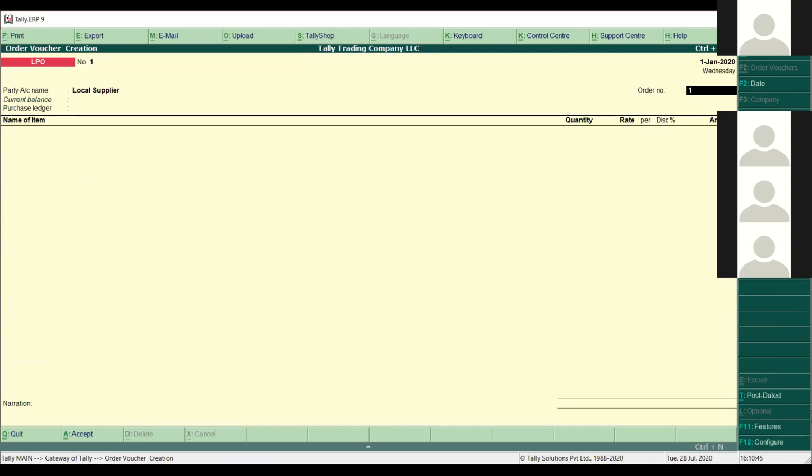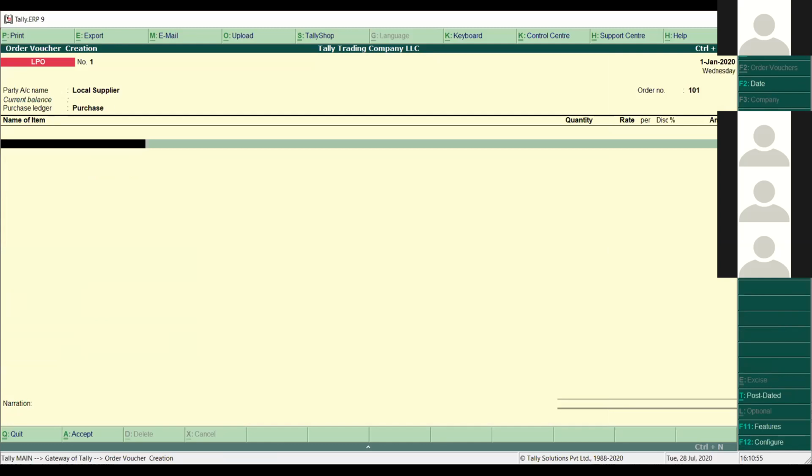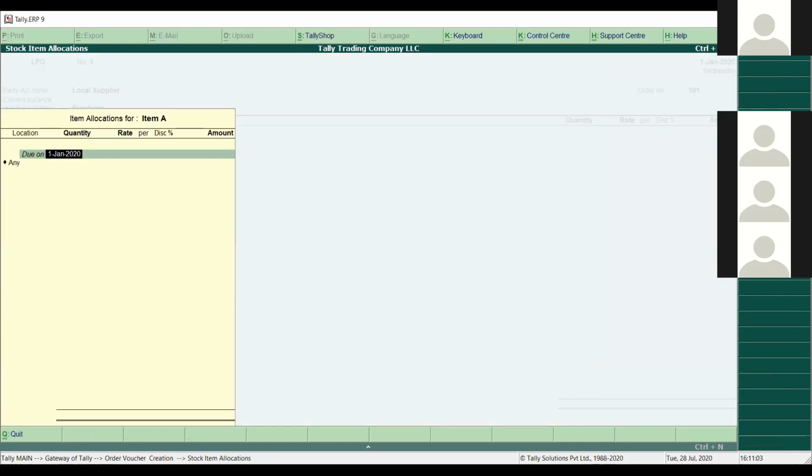Then what's my order number? Order number is 101. And the purchase ledger is coming here. So what is the item I want to purchase? I already have a mobile phone stored under numbers, so I will start with item A. For item A, I want to purchase 100 numbers. The rate is maybe 50 dirham. If you want to mention a discount, you can; otherwise I will keep it as is.